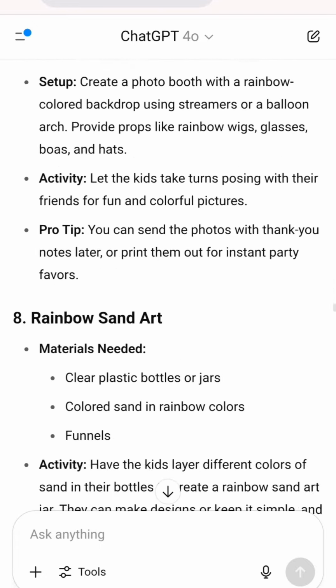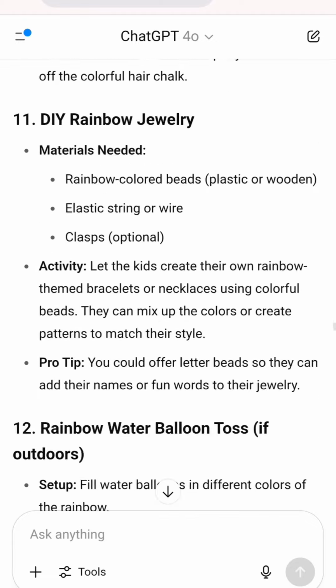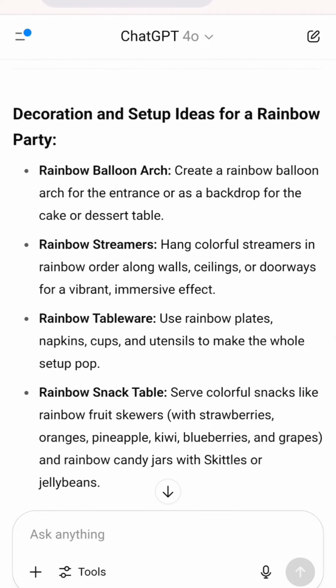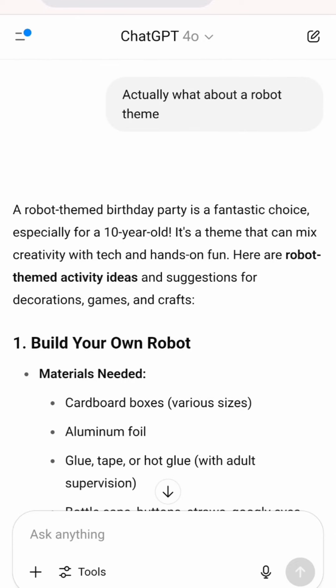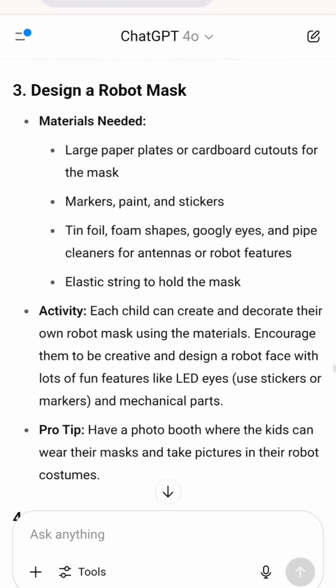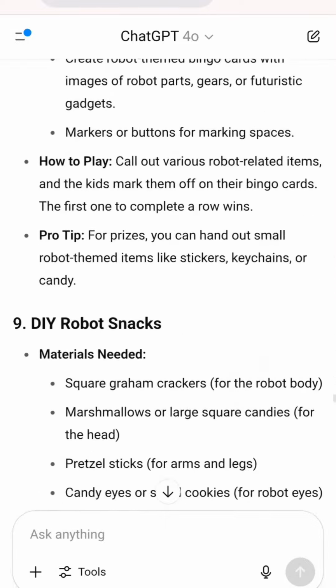But just giving ChatGPT the context of the age did change the suggestions that were being made and helped me understand a little bit. And I ran this all past both my kids before we actually had the parties, in case they totally hated it. In fact, I think there was some discussion about a robot theme. That became quite tricky to find items for in the shops. So I think we later changed it.